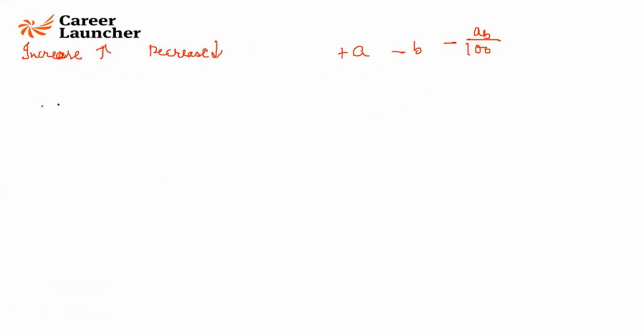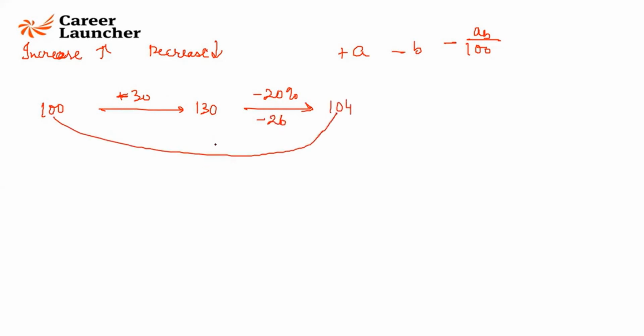So something, if 100 increases by 30% first, and then it decreases by a 20%. So 30% increase will make it 130. 20% decrease will make it minus 2 into 13 is 26. You'll get 104. So you'll see that there is an overall increase of 4%, correct? So A minus B minus AB by 100. So look at this, 30 minus 20 minus 6 is going to give you 4. That we are going to use, or it is still the same multiplication factor we are going to use. So 30% increase, 13 by 10, 20% decrease, 8 by 10, I'll get 104.